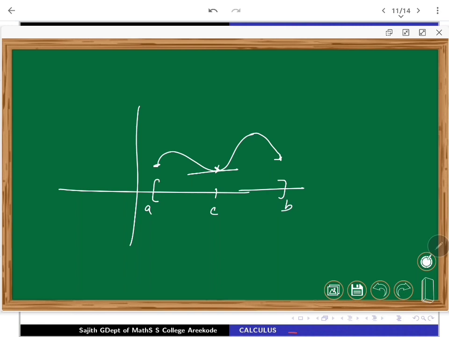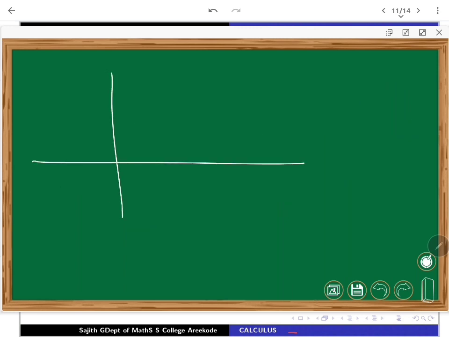Now suppose I am tilting a little bit, still I can talk about a little bit more. Suppose I have a curve like this. Maybe A, this may be my B, I will refigure, my figure may be like this. So maybe I start with A and I will end up with B. This is my closed bounded interval. My function is something like this. So at this point, for example, this is my f of a point, this is my f of b point.